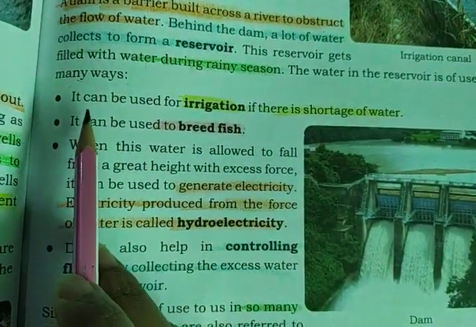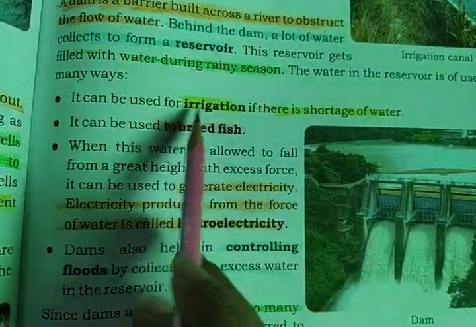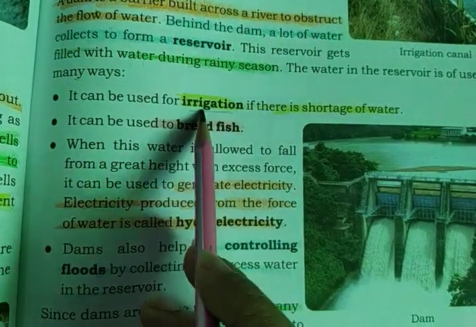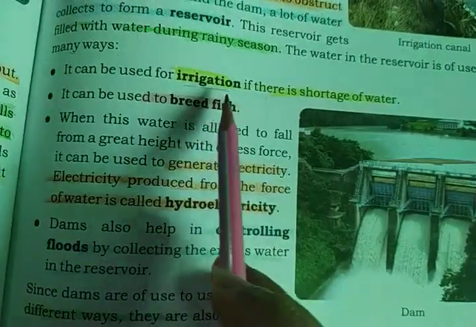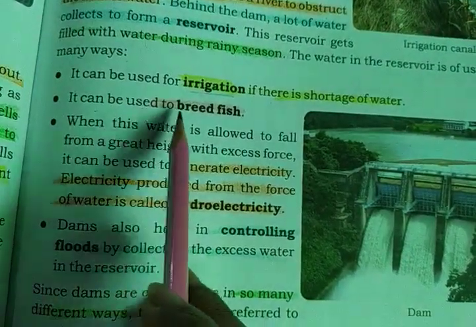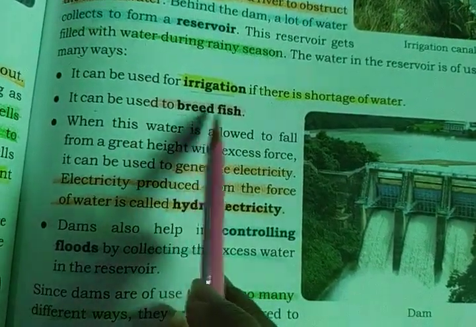So the uses of dams. It can be used for irrigation, okay? So if there is any shortage of water, we can irrigate our field. It can be used to breed fish. So we can rear fish in it also.